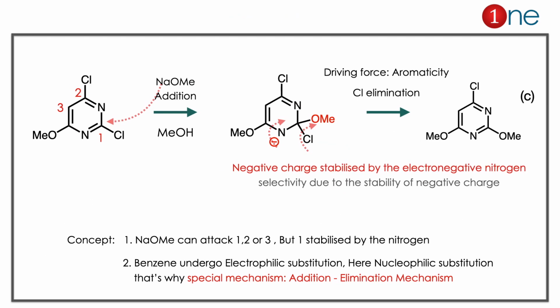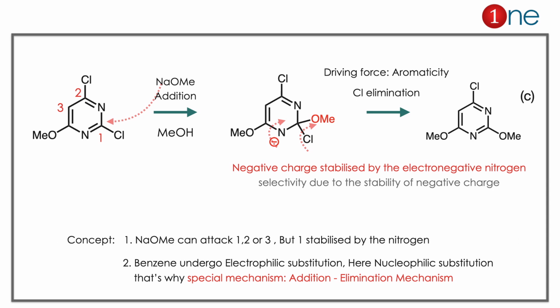In the starting material, you have chlorine near the nitrogen. Sodium methoxide can attack the chlorine position, which has special stability, and it will move the charge to the nitrogen. Since nitrogen is electronegative, it can stabilize a negative charge. What really happens in the next step is that it tries to aromatize: the negative charge moves inside the ring and chlorine eliminates. So the first step is addition, and the second step is elimination of chlorine. So the answer is clearly C. Here the first step, the addition, can occur at the 1st, 2nd or 3rd place, but the first place alone has the special stability due to nitrogen. So the answer is clearly C.